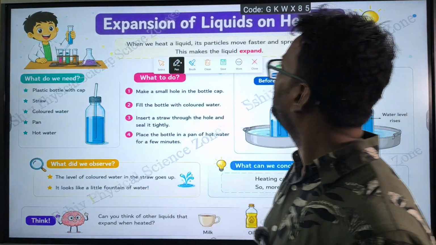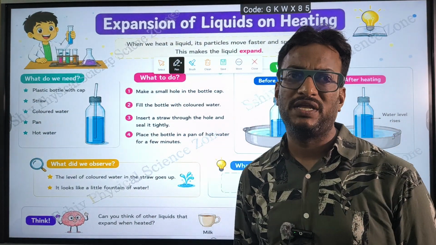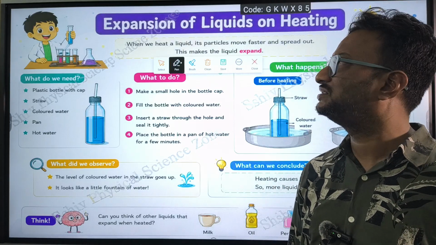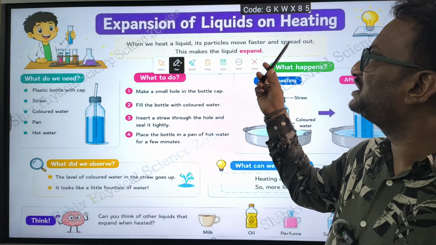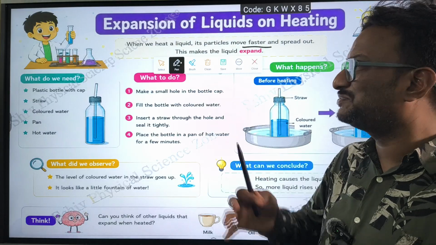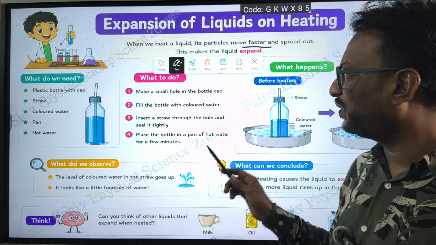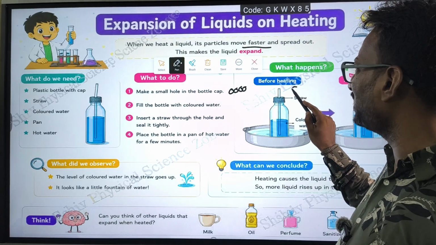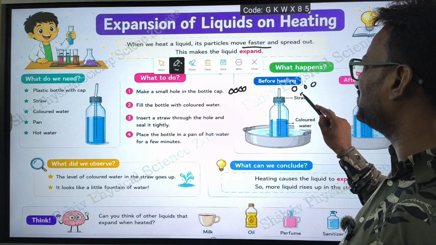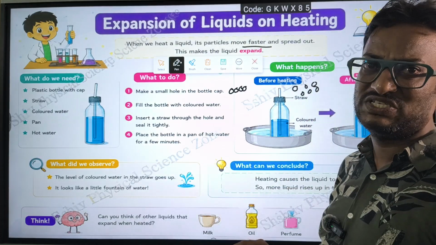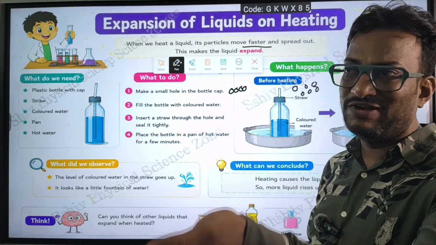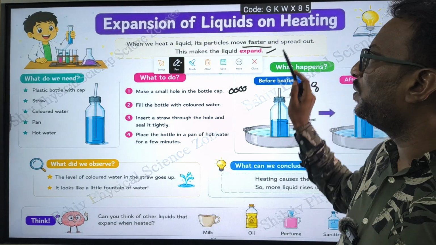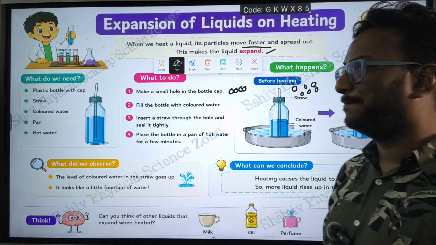Next one, expansion of liquids on heating. Till now we have discussed expansion of solids. When we heat a liquid, its particles move faster and spread out. Generally the particles in a solid are very close to each other. In a liquid, the particles are a little bit far away from each other. That is why liquids flow. This makes the liquid expand while heating.